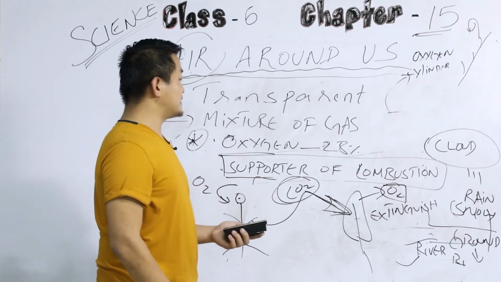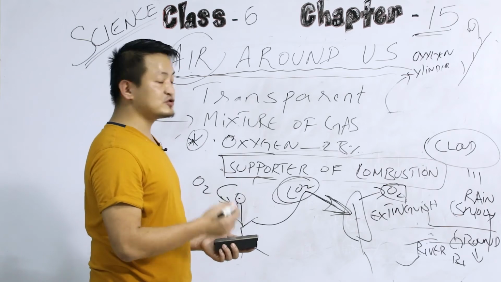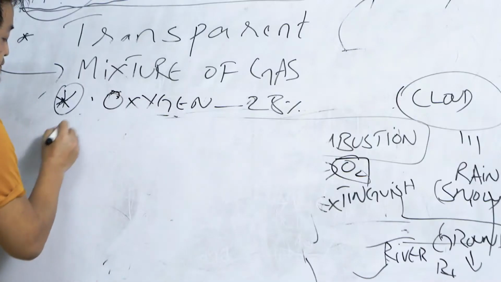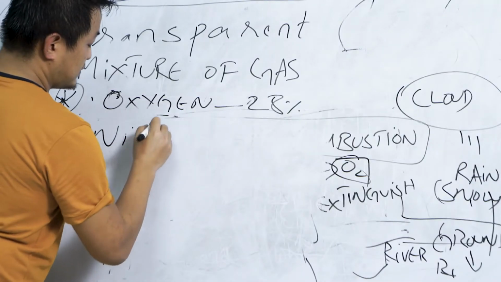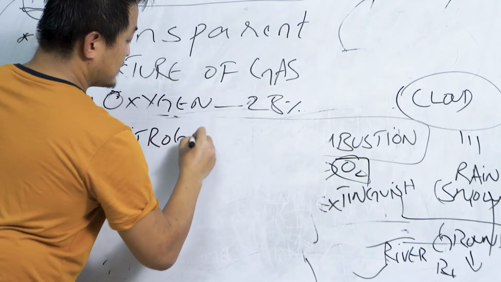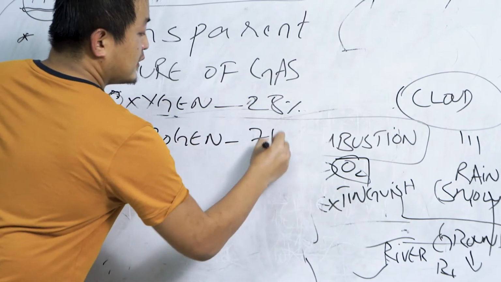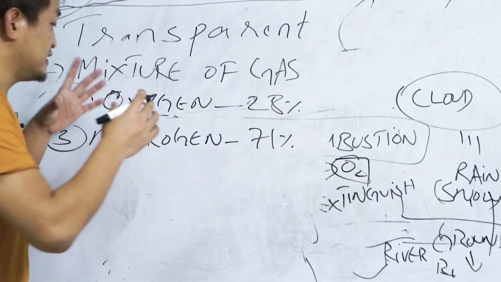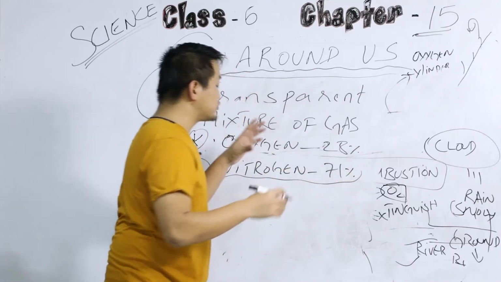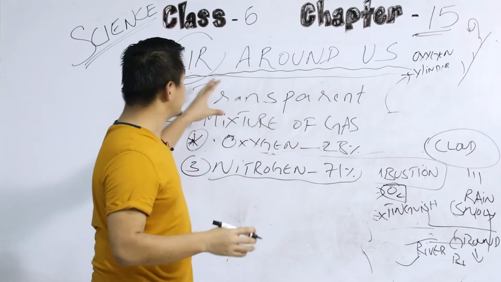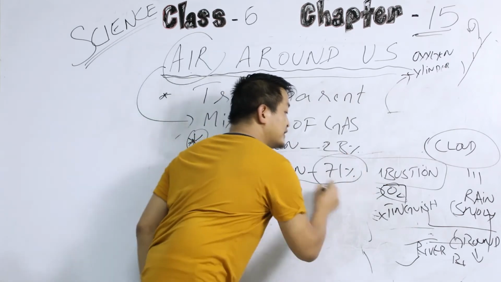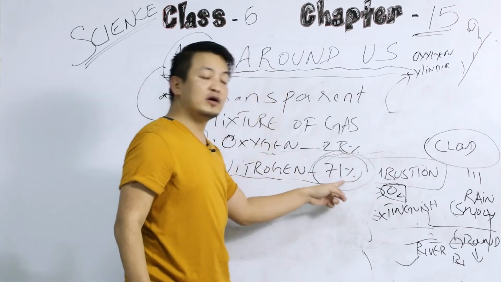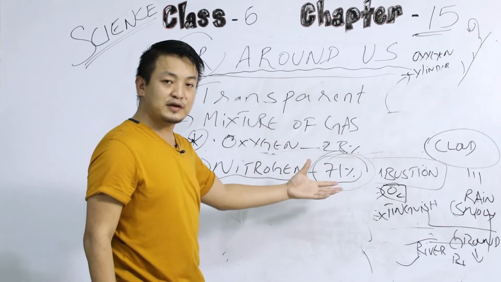Now let's discuss the third point, that is nitrogen. Okay, so students, nitrogen is the majority in the composition of air, right? Because it consists of 71% of the air that I have already explained, right?